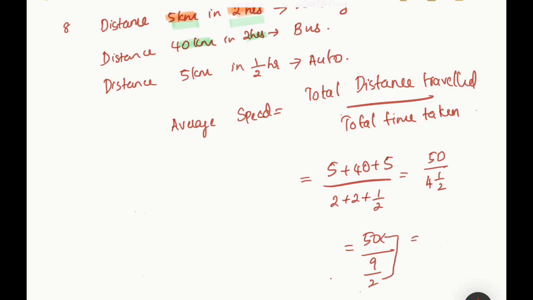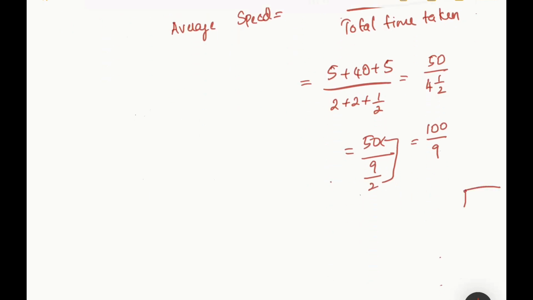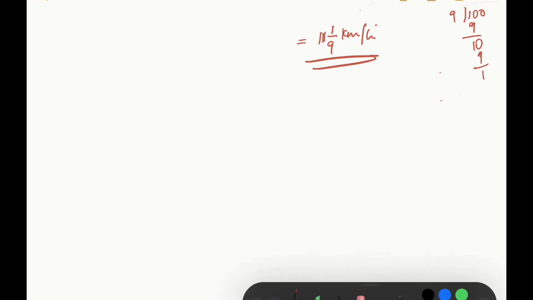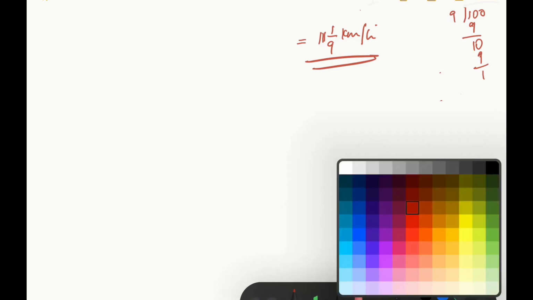So when you take it this side, you will get 100 by 9. You divide it and you get 11 1 by 9 kilometer per hour. That is the average speed. Hope it's clear to you all. Whenever you need to find the average speed, you just add all the distances, then divide by the time.